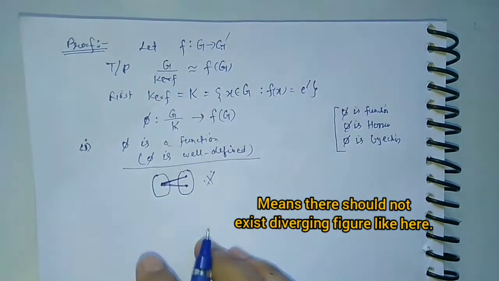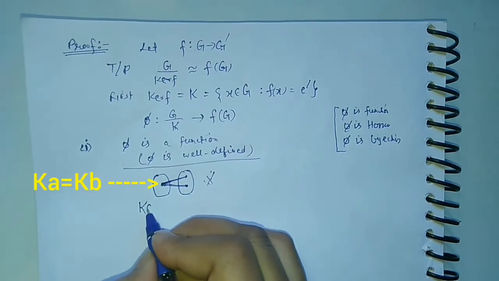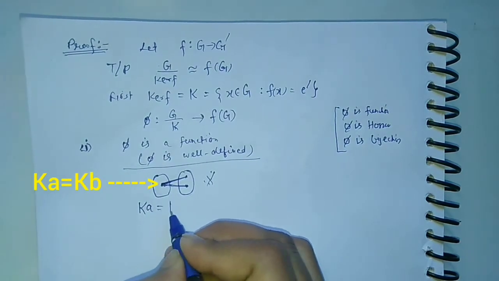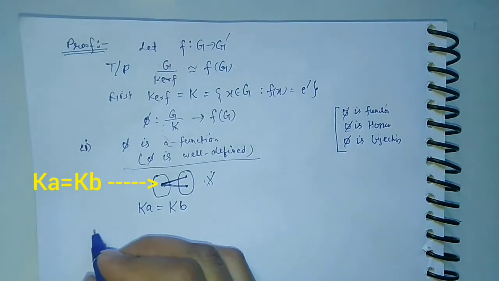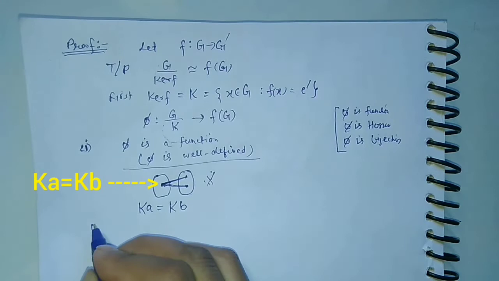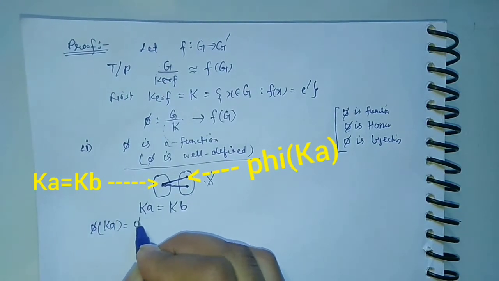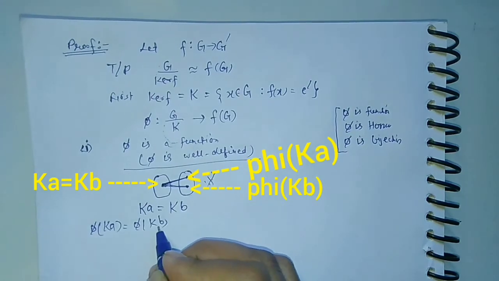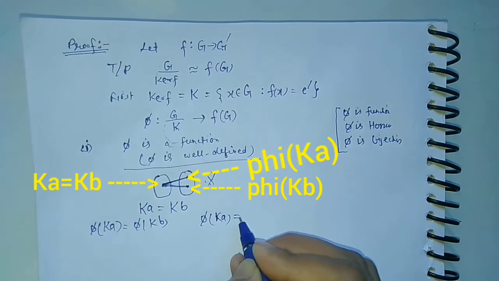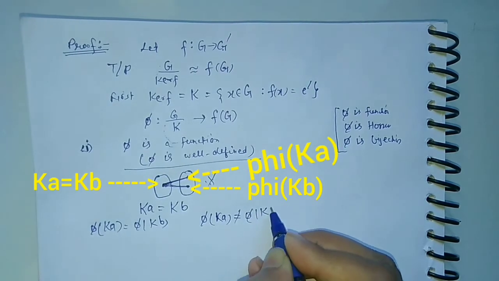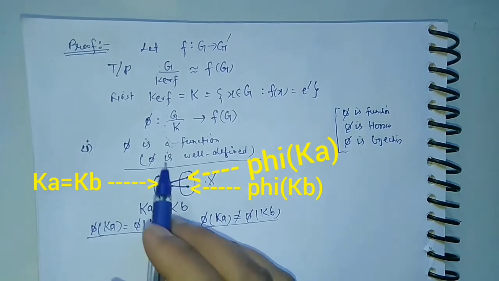So for this, let any element Ka be equal to Kb from the domain. Then the two possibilities are either phi of Ka becomes equal to phi of Kb, or phi of Ka is not equal to phi of Kb. So these are the two possibilities for this map.